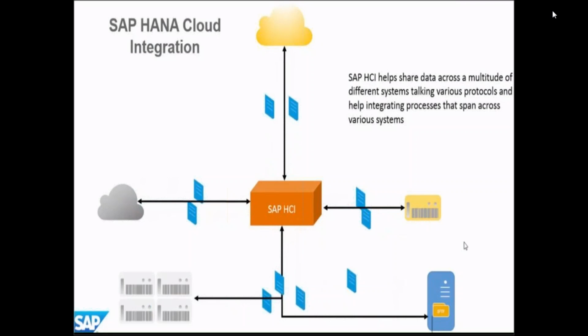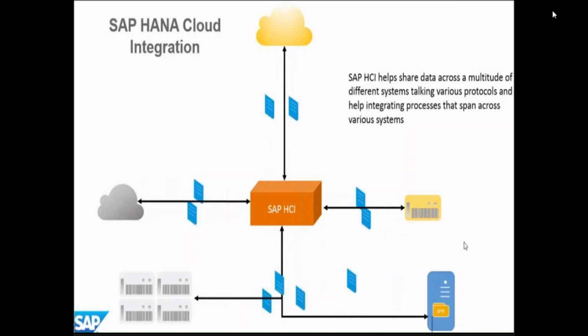So you can see my screen now, this diagram. So we already know where exactly your HCI resides. It resides between your on-premises system, SAP cloud, your third-party cloud, your ECC, your third-party ERP, let's say some SFTP or some file system.